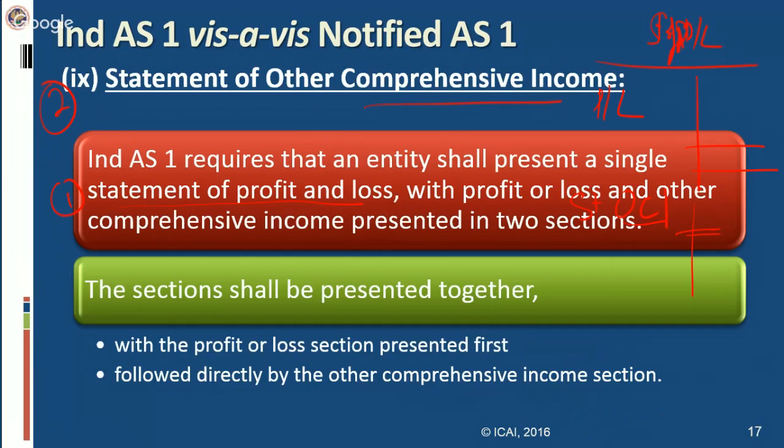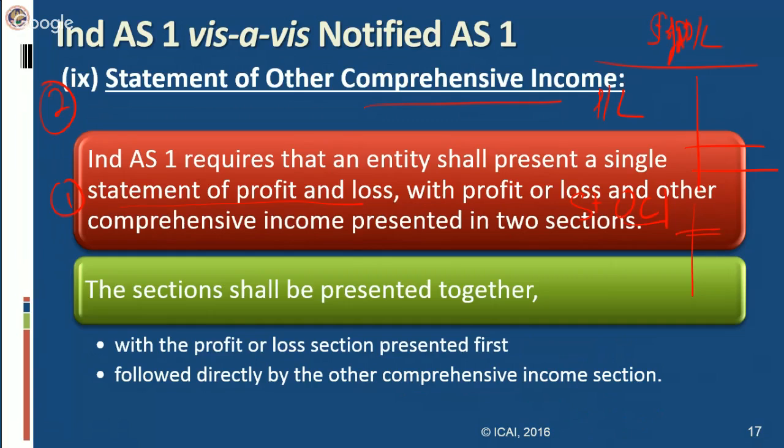If classification is from FVTPL to FVTOCI, then in that case the changes in that value are to be routed through the statement of other comprehensive income. Many other elements are there which are also to be placed. Many like components are there of other comprehensive income for particular liabilities.